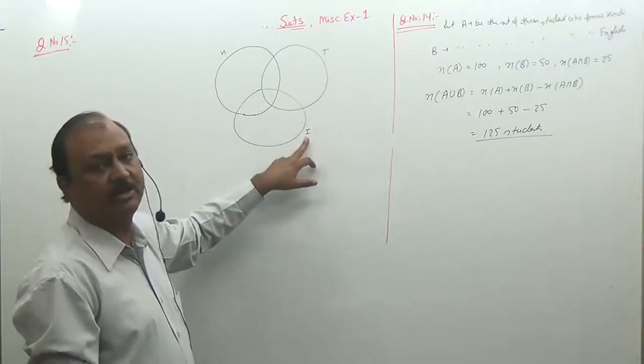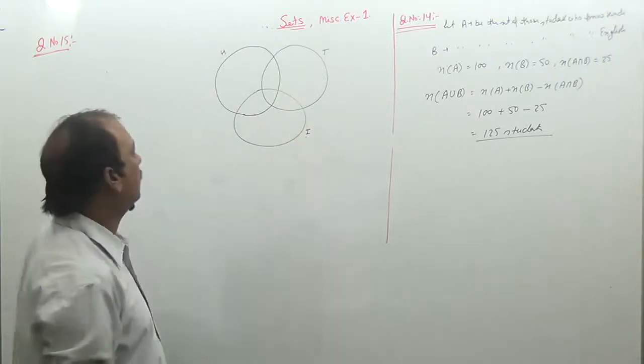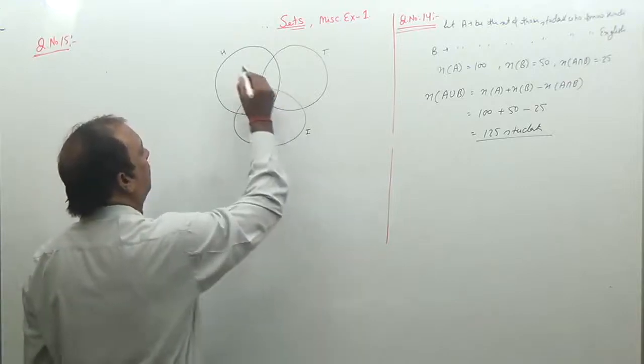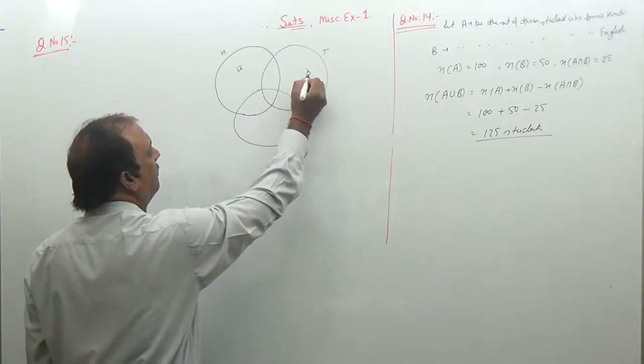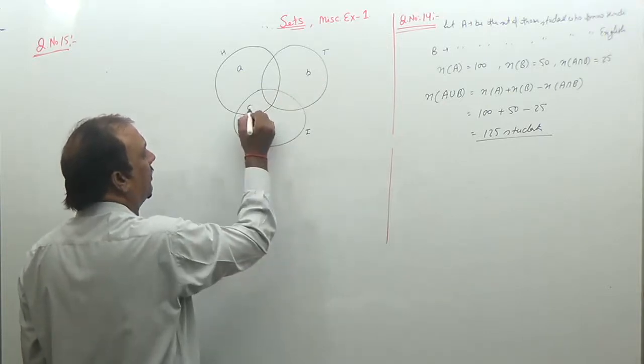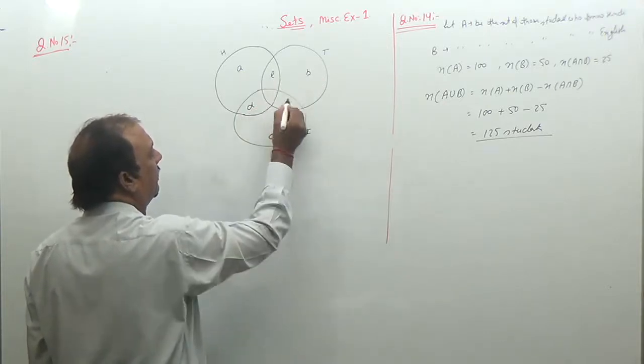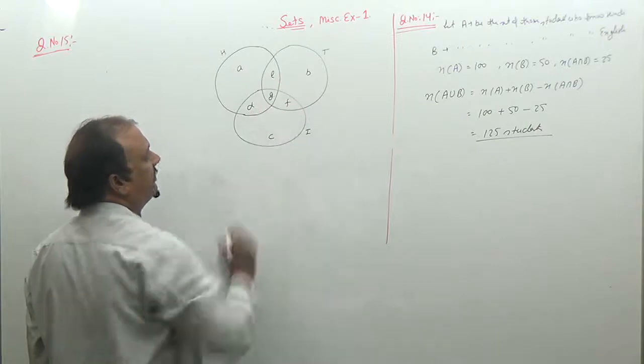So there are so many regions. We can define them as a, b, c, d, e, f, and g.